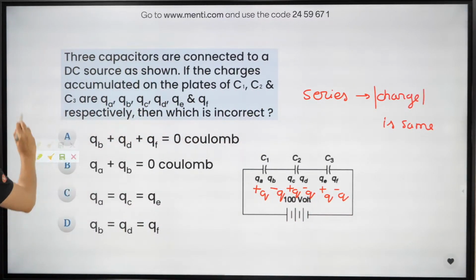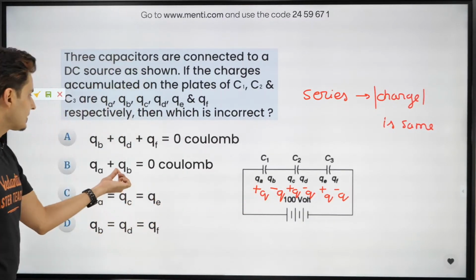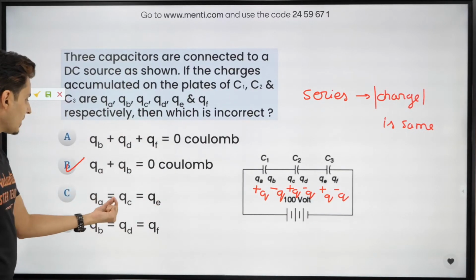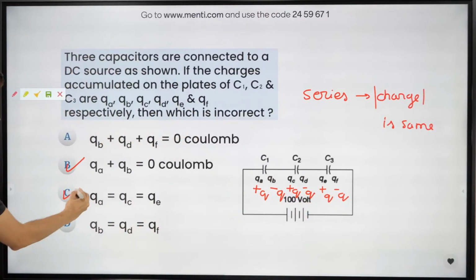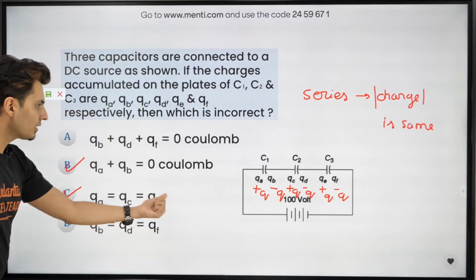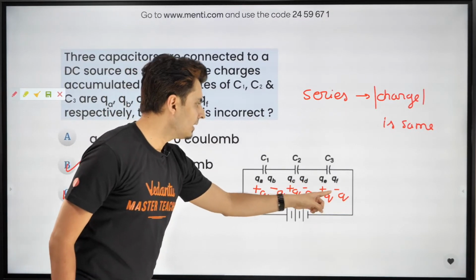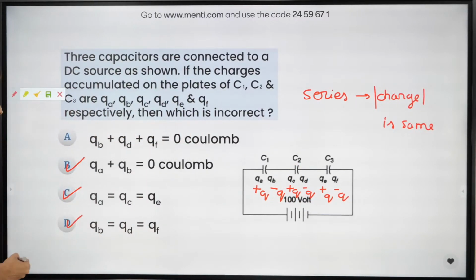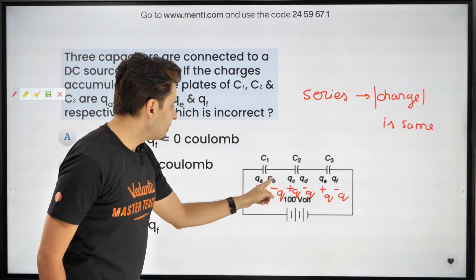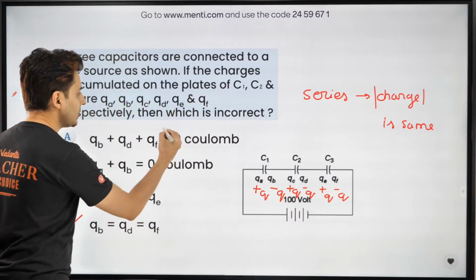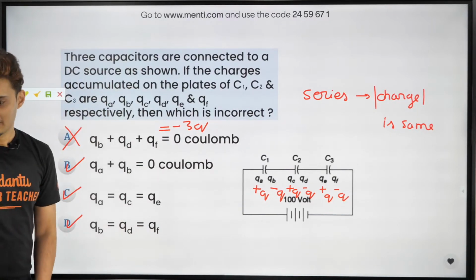Each one of them will have the same magnitude. Now just look at that. QA plus QB, QA plus QB. Don't you see their addition is 0? Done, correct. QA, QC, QE. Yes, they are all equal. Can you see that? QA, QC, QE are all equal. And last option, QB, QD, QF. Yes, they are all negative and equal. This one is not correct. BDF is 0? In fact, it's not 0. In fact, it will be minus 3Q. Think about it. Hence, this is the wrong answer, and that's what you should have marked.